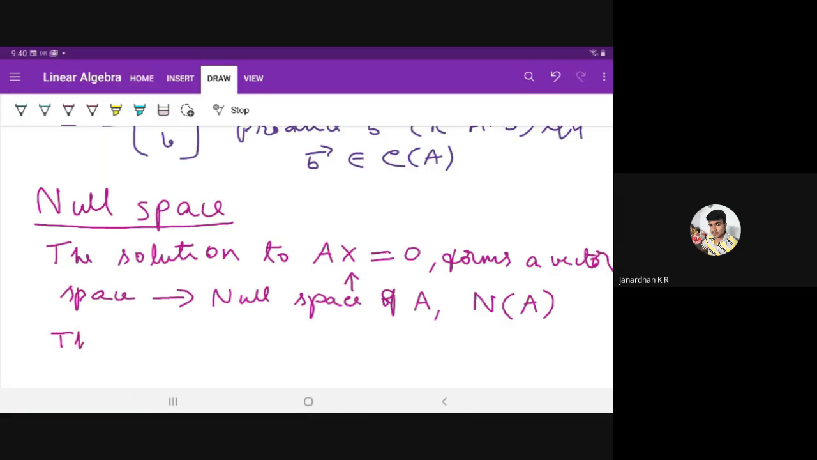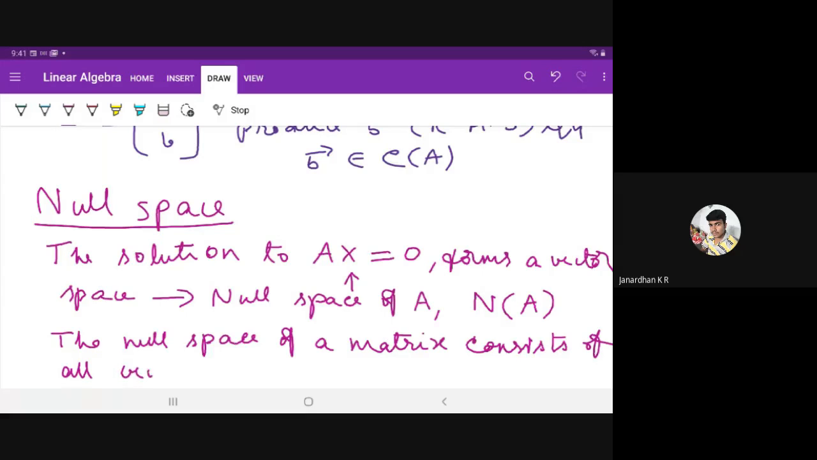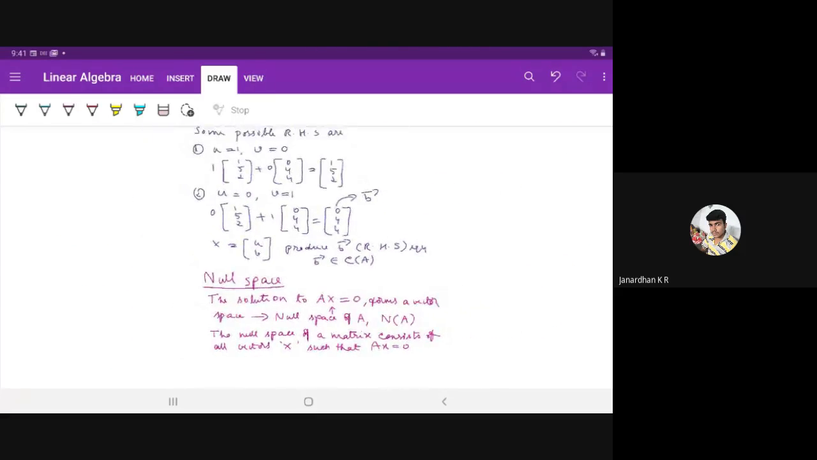So the null space of a matrix consists of all vectors x such that Ax is equal to 0. All vectors such that Ax is equal to 0.